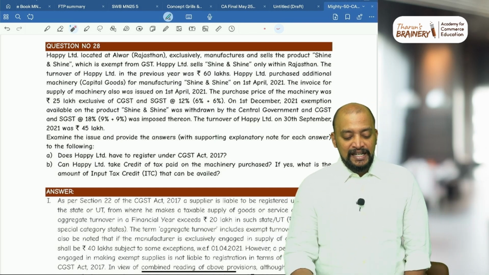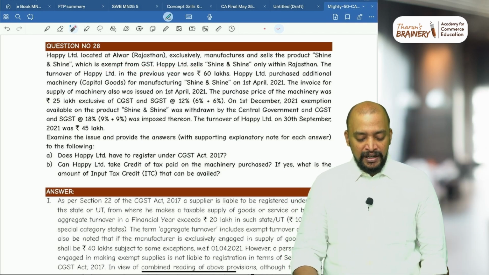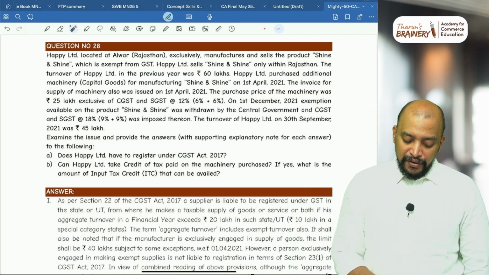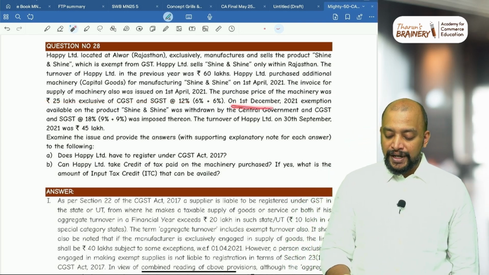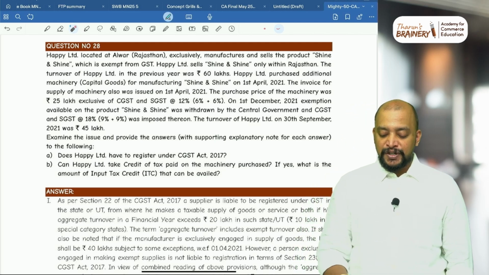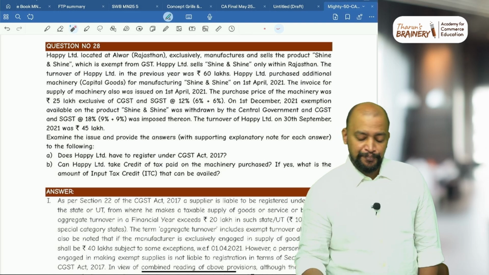No, because basically they are making only exempted supplies, means they are not getting registered. So unregistered person cannot avail ITC. The purchase price of the machinery was 25 lakhs excluding GST. On 1st December 2021, the exemption available to the product Shine and Shine was withdrawn, which means from 1st December 2021, they are liable to get registered. Why?